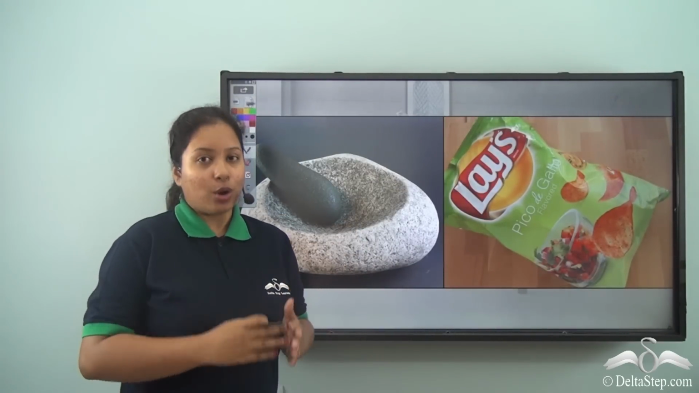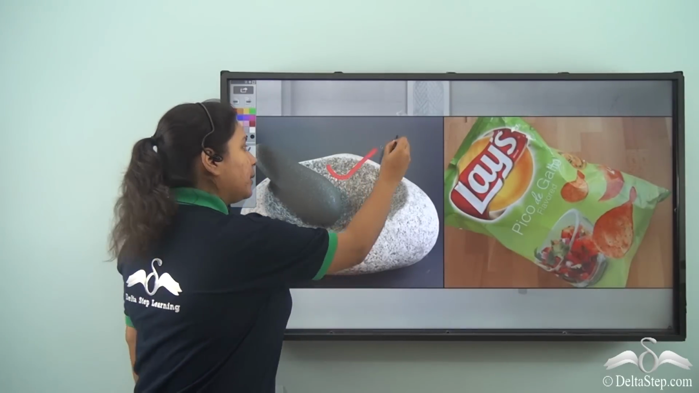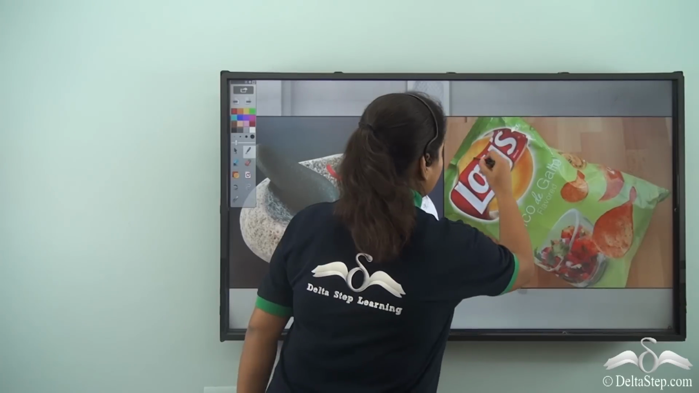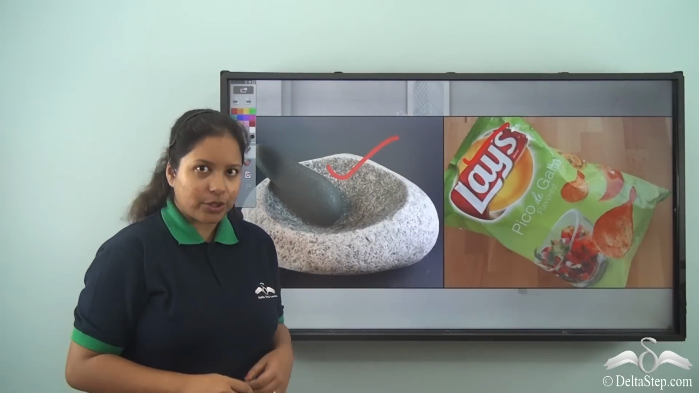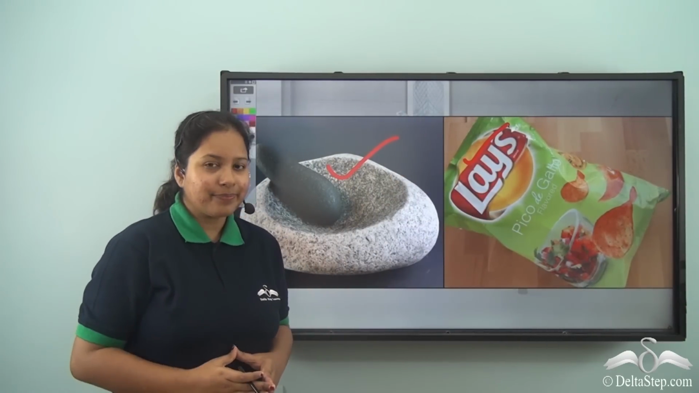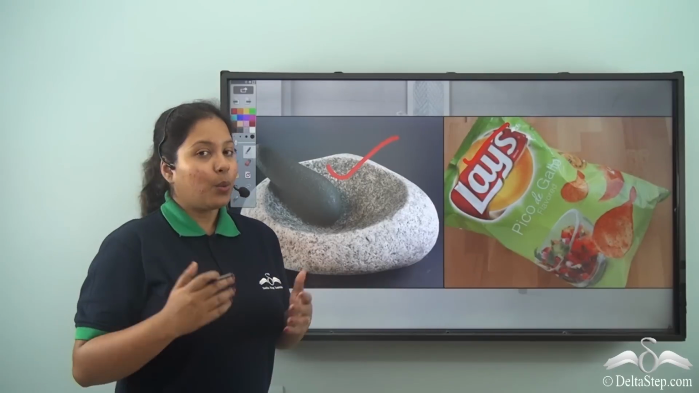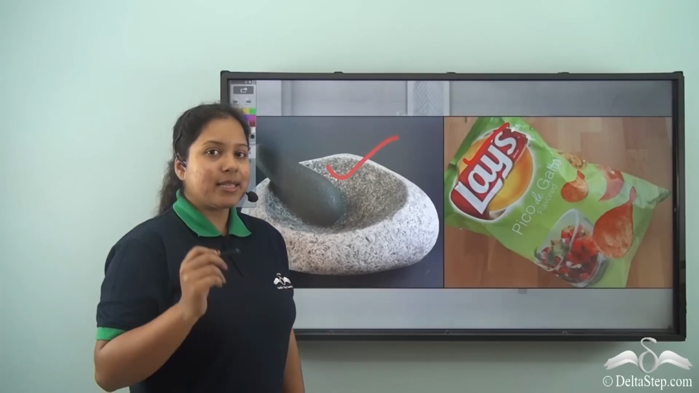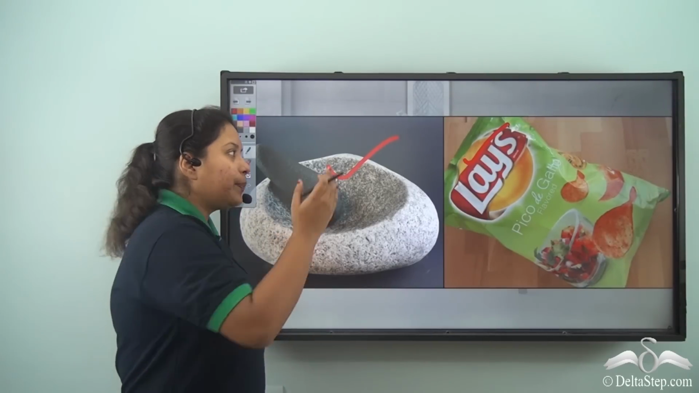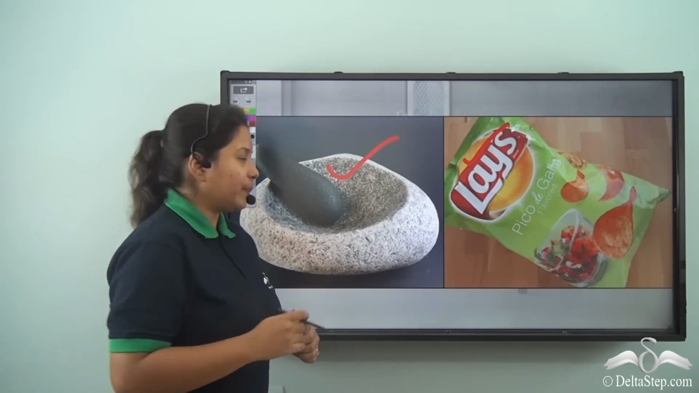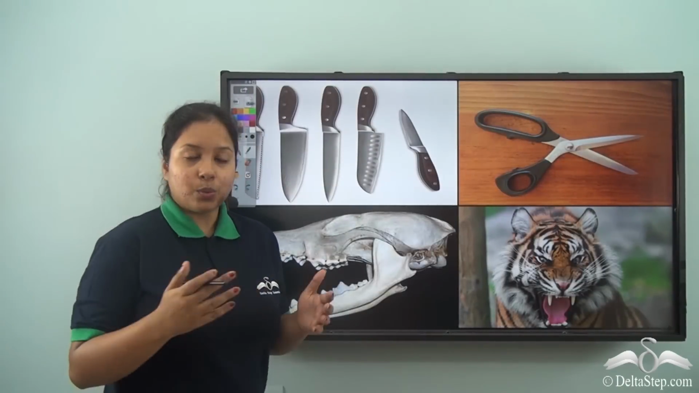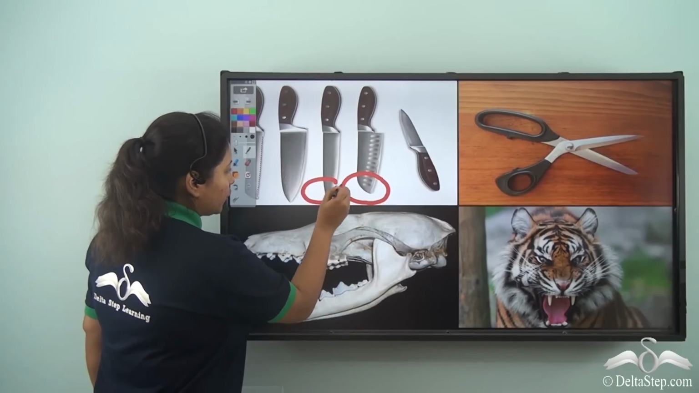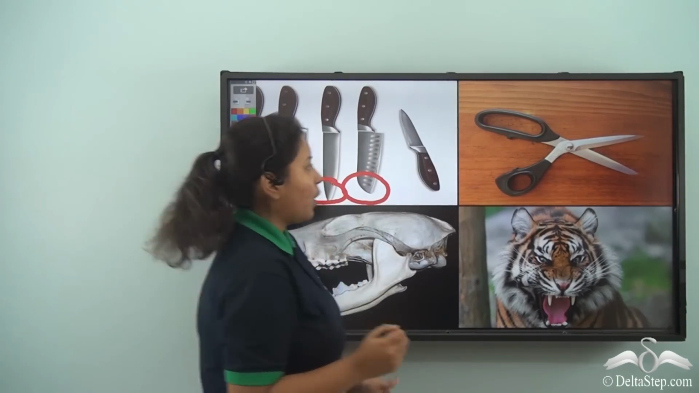Now, we have already learnt what a mortar and a pestle are. Great. But if I tell you to tear this packet with the help of a mortar and a pestle, can you do it? Not possible, right? Why is it so? Because to tear this packet, you need something sharp that can pierce into the plastic. And for that, we require objects which have sharp, thin points, or else the end of the scissors.